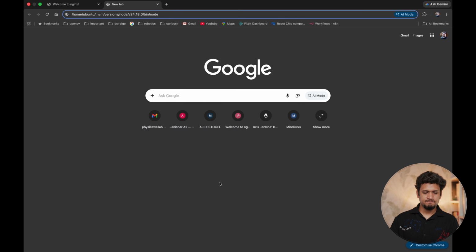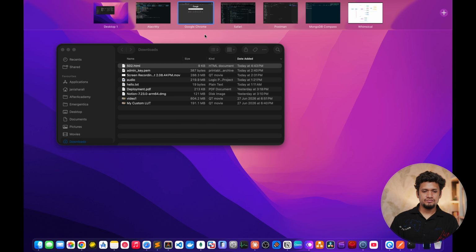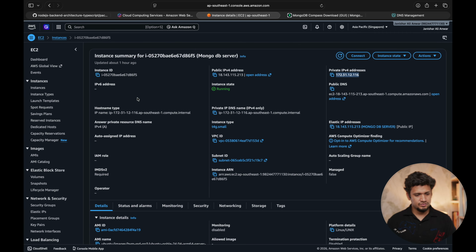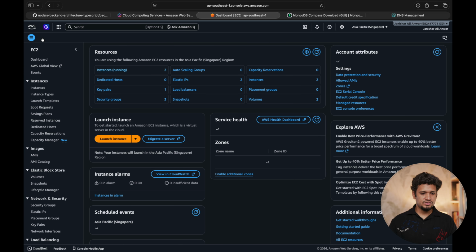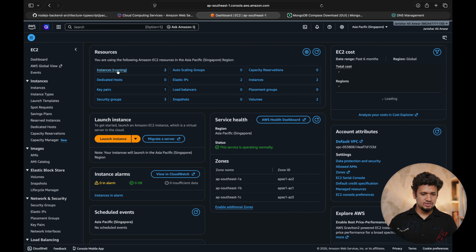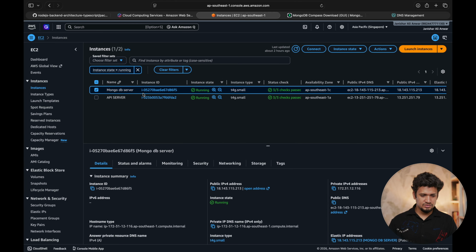So in the database EC2 instance, in the security group, we will have to enable other services to even talk to the other services through private APIs. So let me go to EC2, go to the instances. In here, this MongoDB server. Let's go to the security group of the MongoDB.